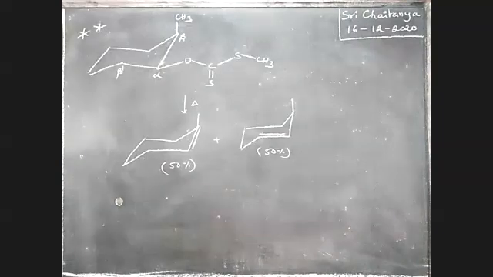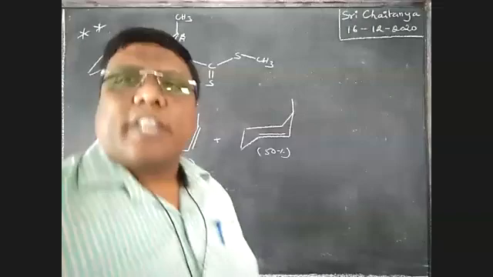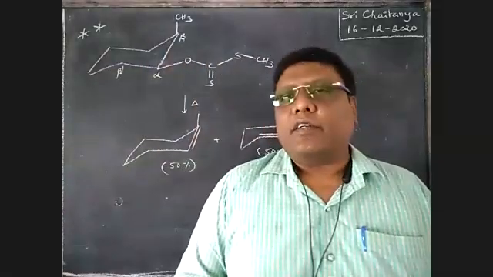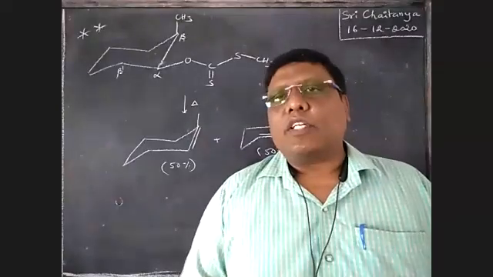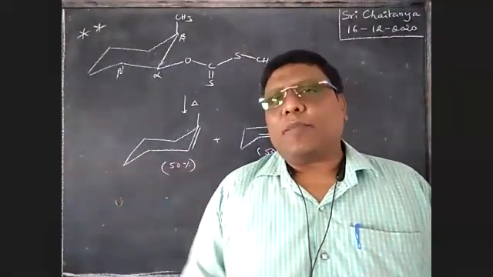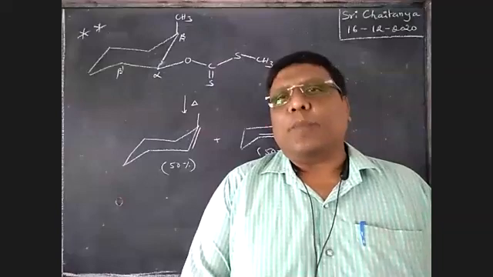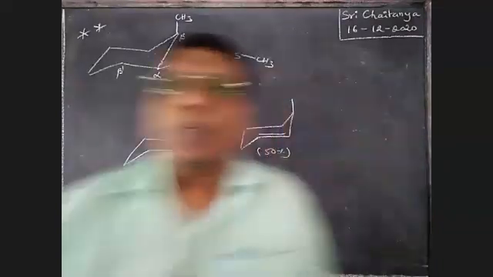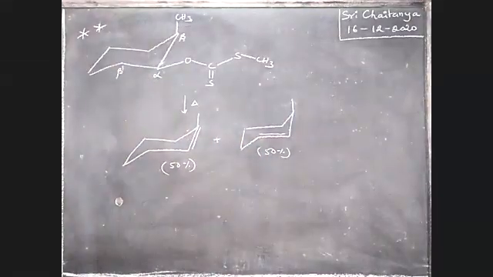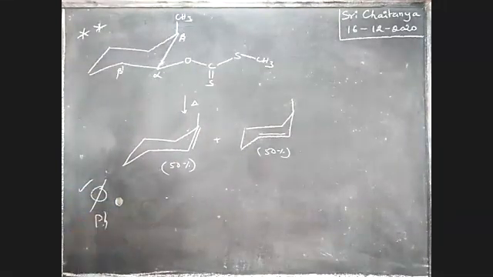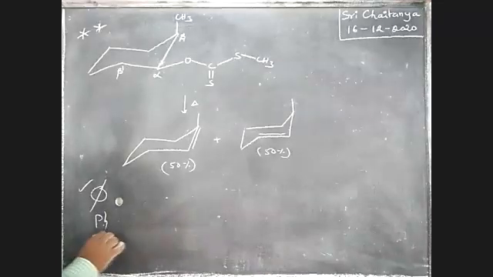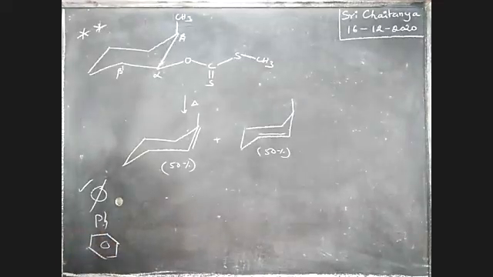Here also, boys, wherever conjugation is there, that product should be the major product. Wherever conjugation is there, just like in previous cases, here also that should be the major product. Let us take one example. See here, what are the products? Boys, 5 means phenyl and phenyl means benzene ring. These are the symbols used, boys. 5 is nothing but phenyl, phenyl is nothing but benzene ring.